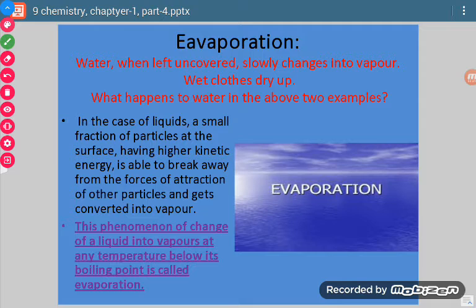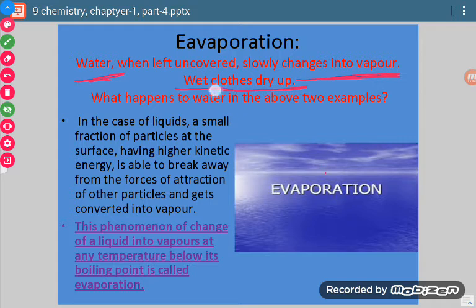You might have seen that water, when we keep it uncovered, slowly changes to vapors. Means if we fill a glass of water and keep it somewhere and we see after 2 days, then we will find that its level has decreased. It means some of the water has gone in the air. So that thing is evaporation.